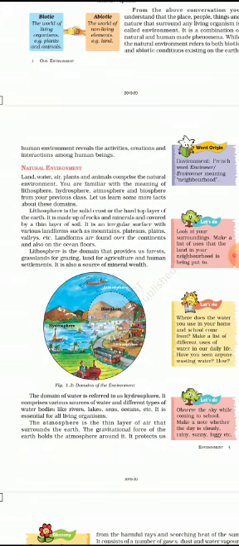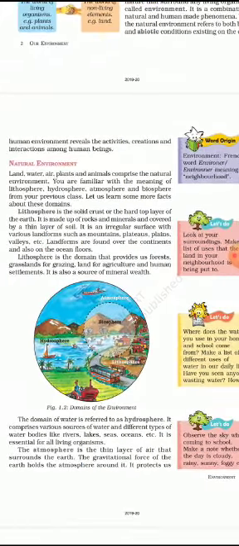Lithosphere is the solid crust or the hard top layer of the earth. It is made up of rocks and minerals and covered by a thin layer of soil. Yes, this all forms the lithosphere, the soil, the minerals. It is an irregular surface with various landforms such as mountains, plateaus, plains, valleys, etc. Landforms are found over the continents and also on the ocean floor. Yes, of course, on the ocean floor, landforms are formed.